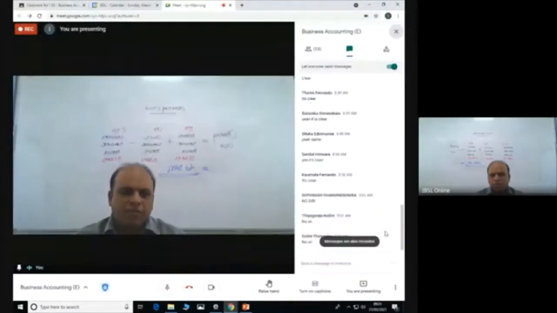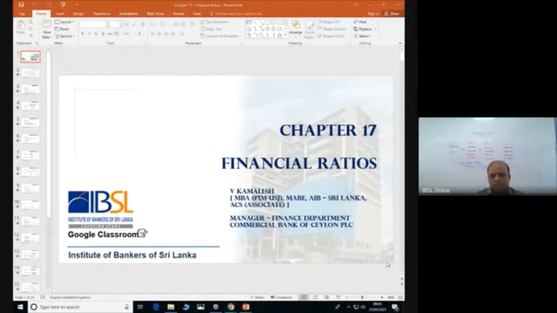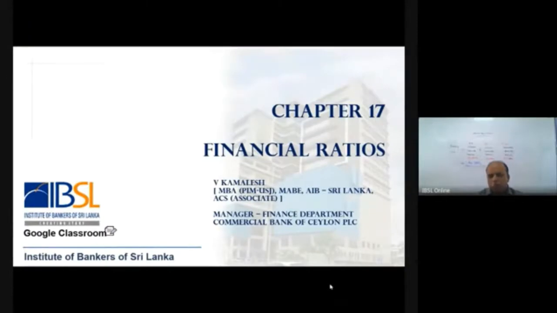So basically what you need to know is generally what ratios are calculated and what these are. This is a more common set of financial ratios that we calculate. But the banks calculate more ratios than this. Those are bank specific ratios, specifically where the central bank has designated those ratios to be calculated for the banks, right? But here what we are looking at is the more generic financial ratios.